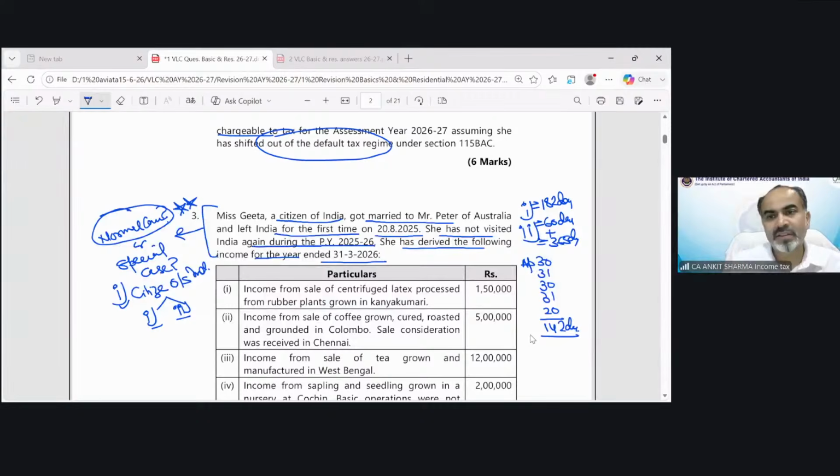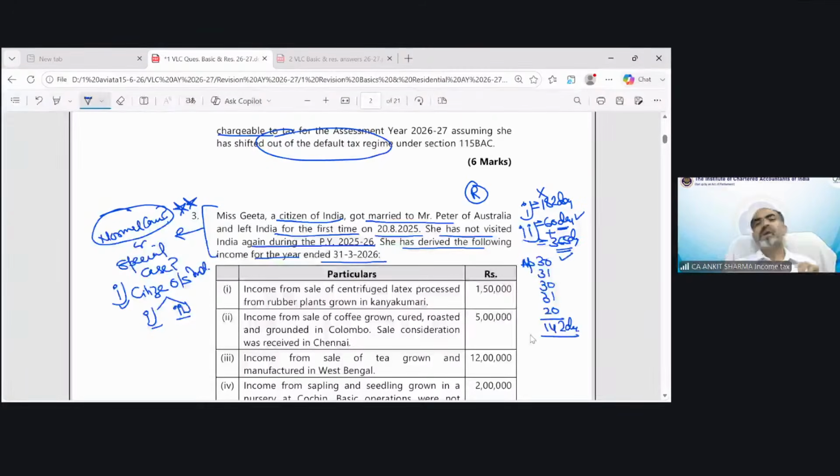So we can clearly see this condition cannot be fulfilled. Now the second condition we are going to check: in the current year she has 142 days, so this 60 days condition is fulfilled, and of course she was in India before this, so this 365 days condition is also satisfied. So she became a resident.